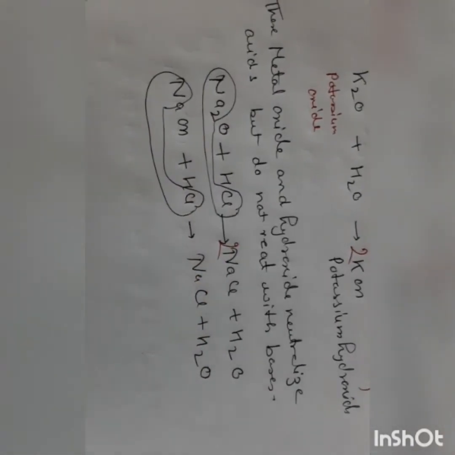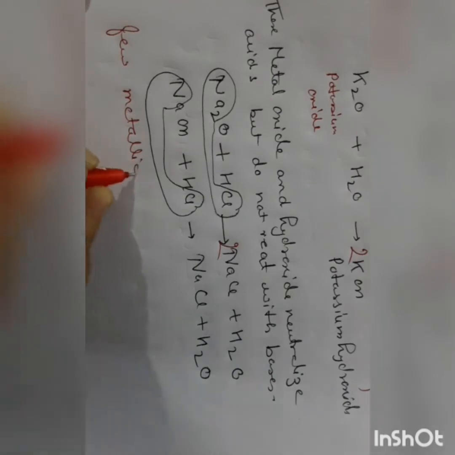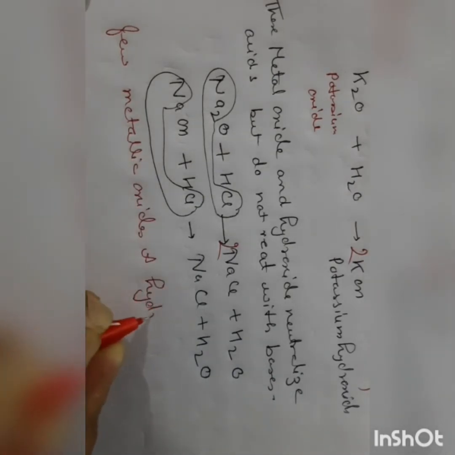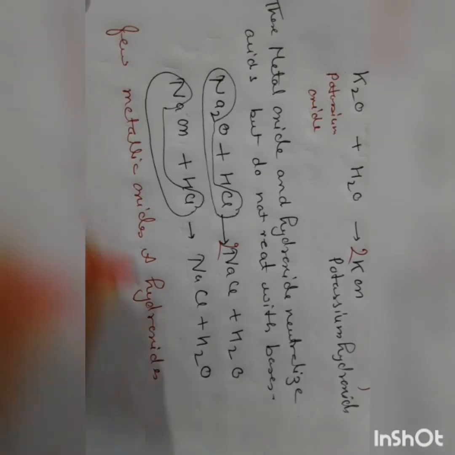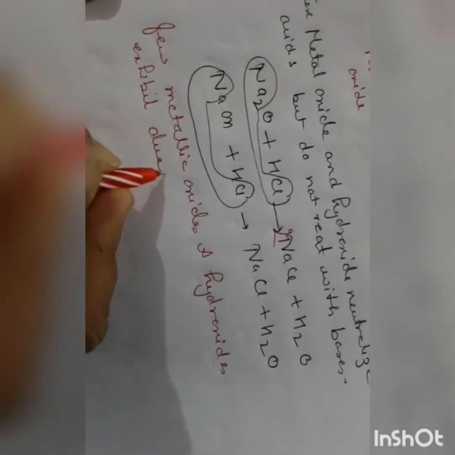But there are few metallic oxides and hydroxides which exhibit dual character.